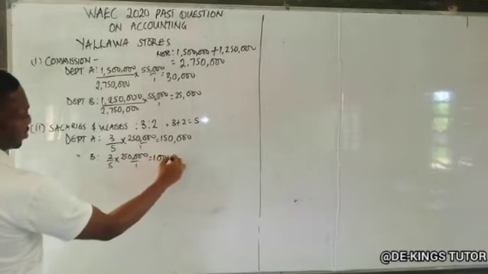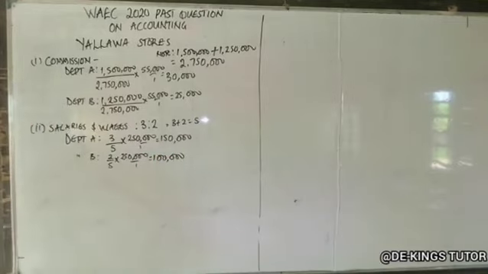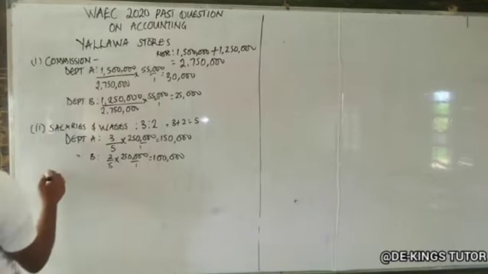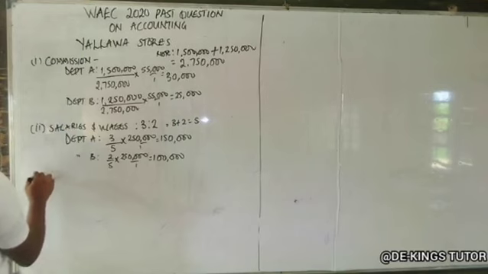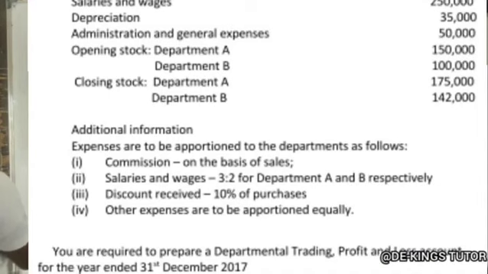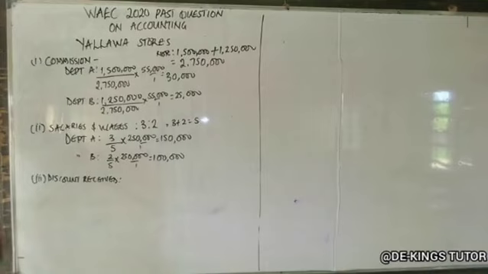The next one, III, we have discount received. Discount received, they said it should be 10% of what? Purchases. 10% of purchases.